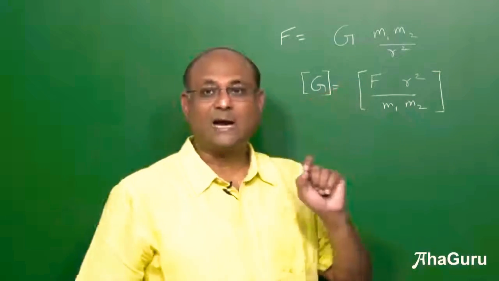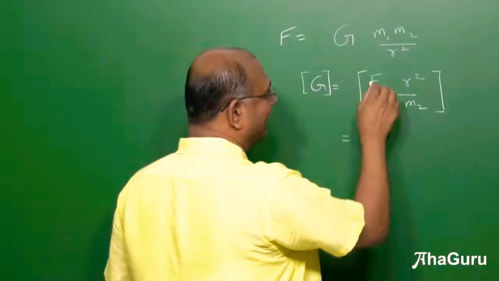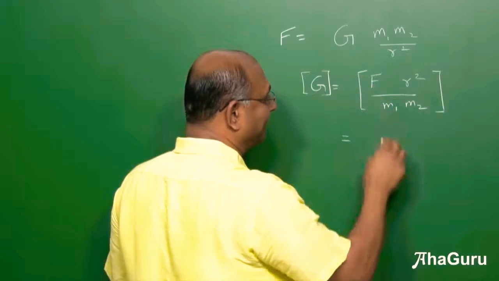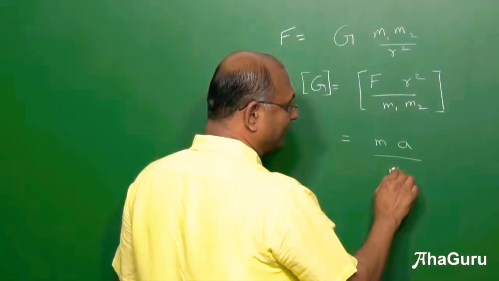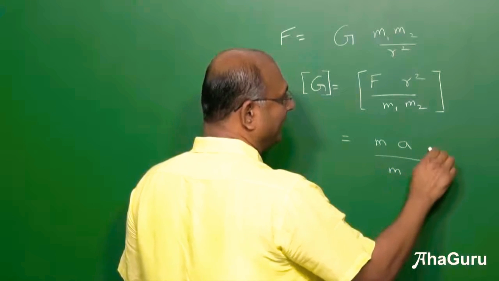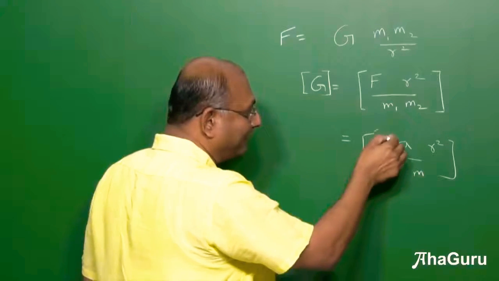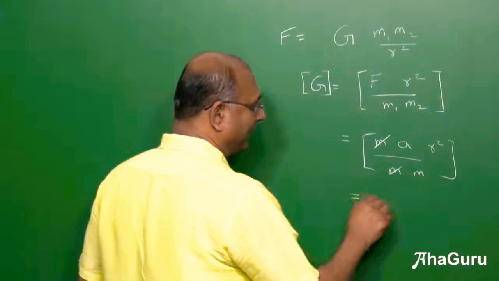Now one way is to start by remembering the formula for F, but I don't need that. Instead what I will do is F is equal to ma. You remember that? So instead of F I will replace it by ma, divided by m into m, and then r square. So whatever I am going to use here, I am going to cancel out with this, so that is not going to affect my dimension.